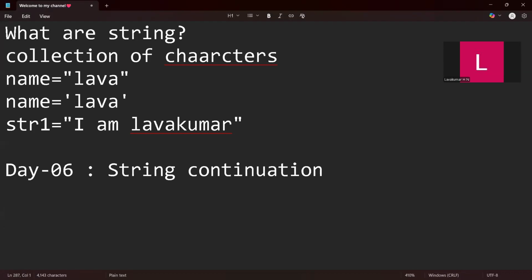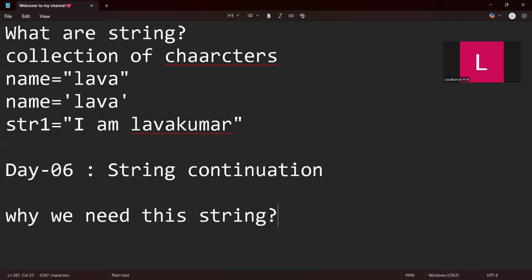Not only characters, you can have digits also. Anything enclosed in double quotes is considered a string. It can be symbols, whatever. It is called a string. Now somebody asks, why do we need this string?